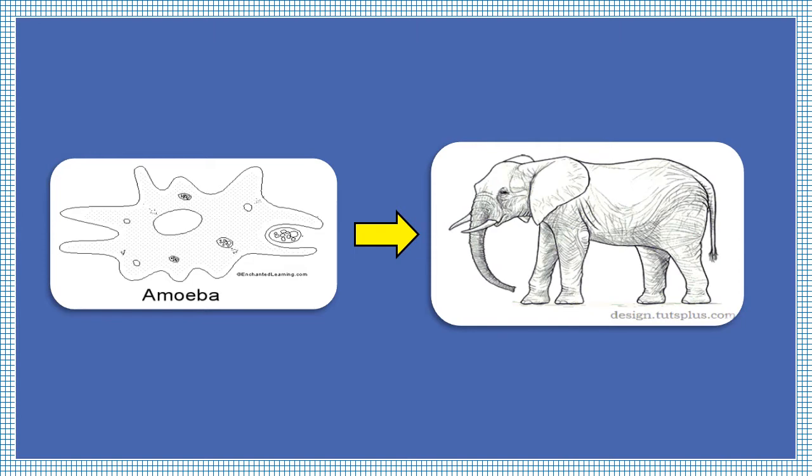In nature, we find animals whose body size ranges from very small to very big. We find as small as tiny microscopic amoeba to huge sized elephant.